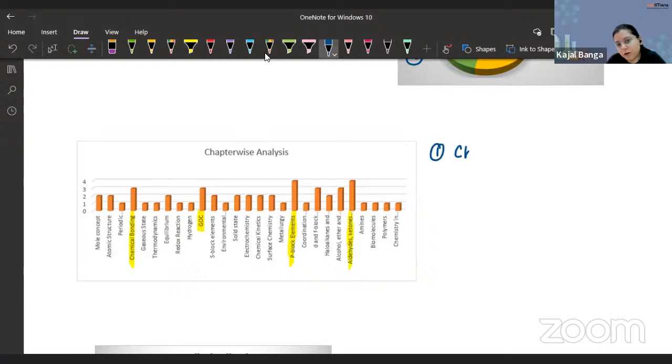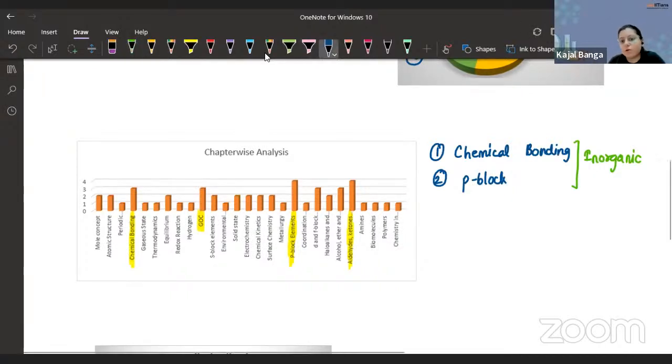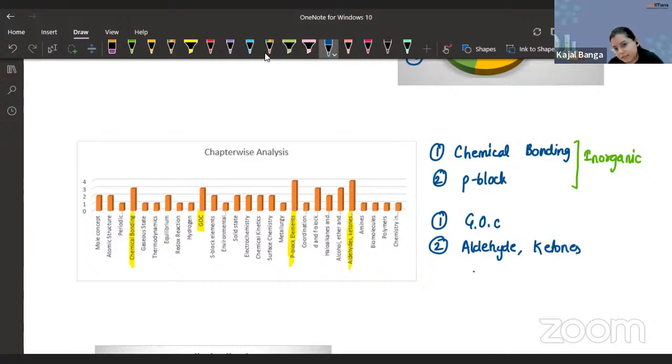The first one was chemical bonding. The second one is P block. These are the chapters which were dominating as far as our inorganic part is concerned. And if we are talking about organic, obviously we were expecting GOC to be there, and then you have aldehydes, ketones, and carboxylic acid as the dominating part over here.